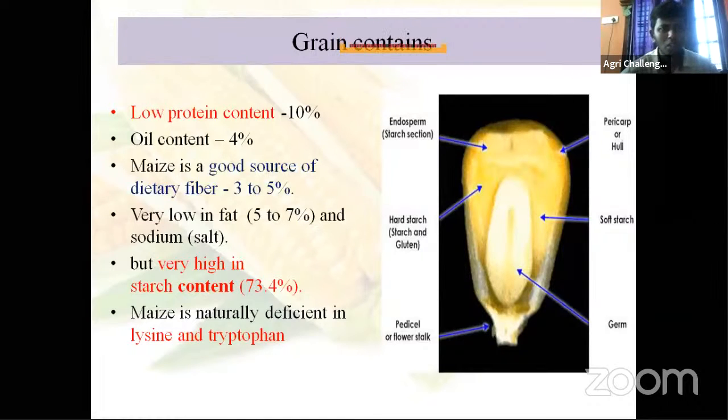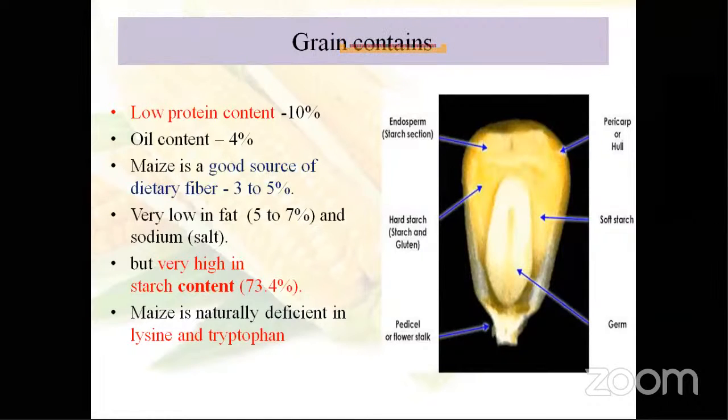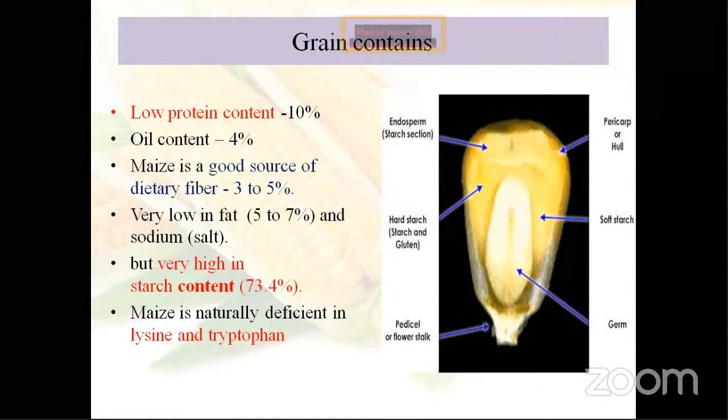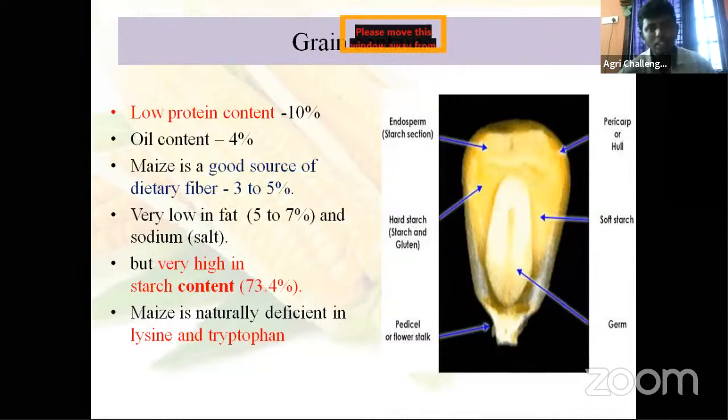I told you during the classification. Soybean, sir. Soybean, then generally your pulses. Okay. Then cereals and millets have less than 12% protein. Your maize crop especially has less than 10% protein.